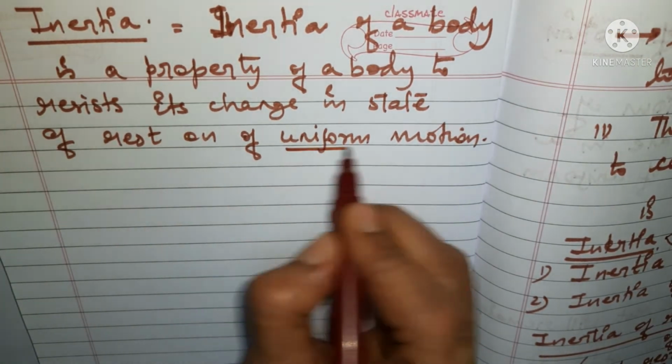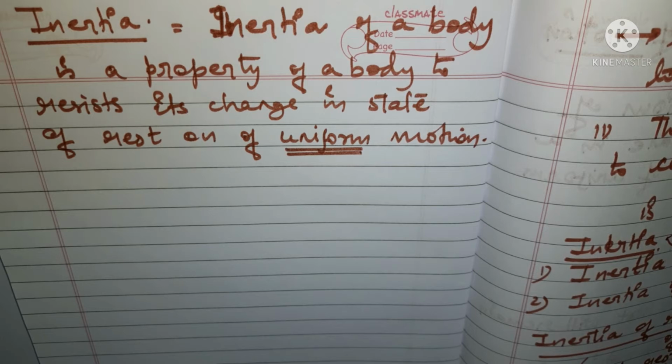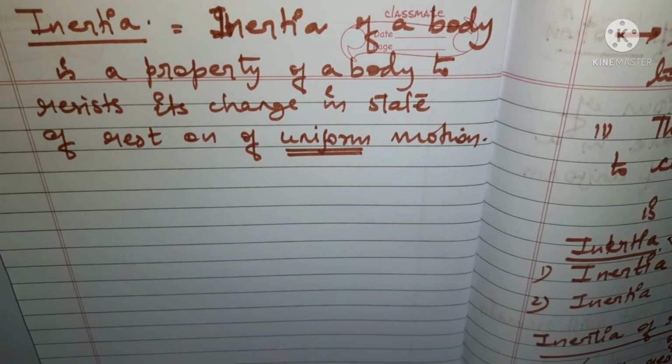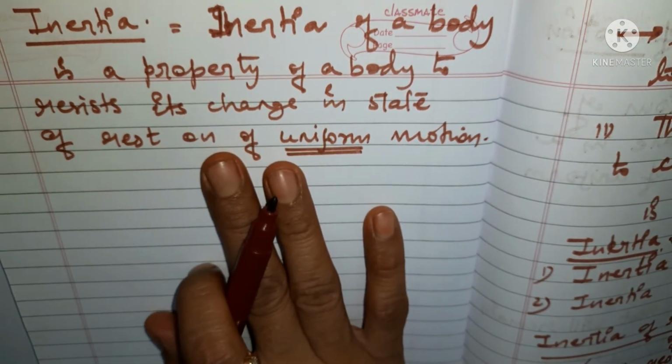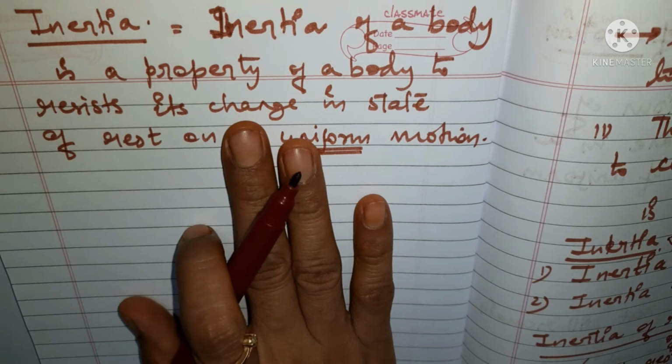See why I am using the word uniform, because if a body is in motion and if inertia of motion is acting upon the body, in such a case the body will not stop, and if there will be no uniform motion, then definitely the body is going to stop over there. It means some external force is acting on it. Okay, so here what is the definition of inertia? Inertia says that it is a tendency, it is a property of a body which resists the change.